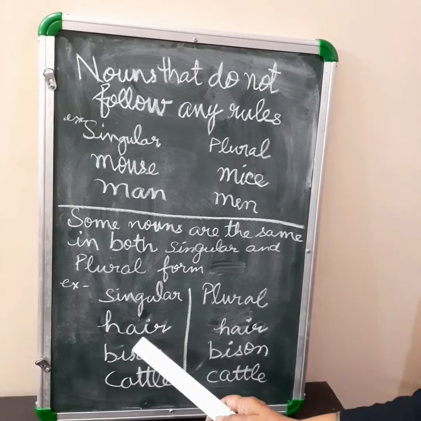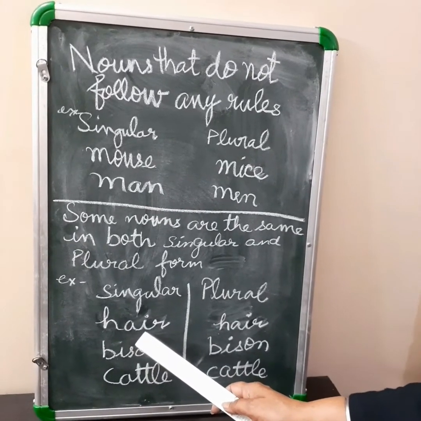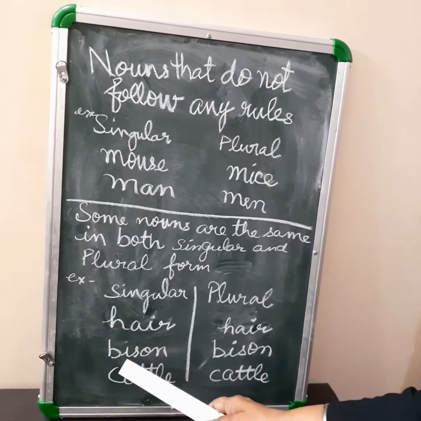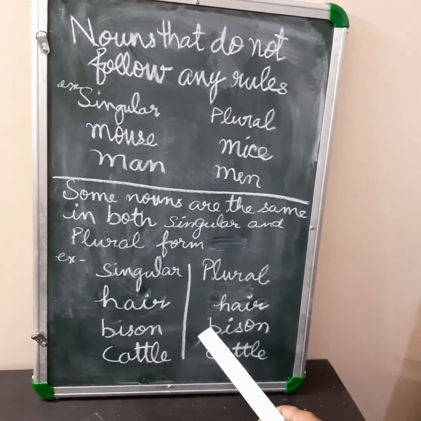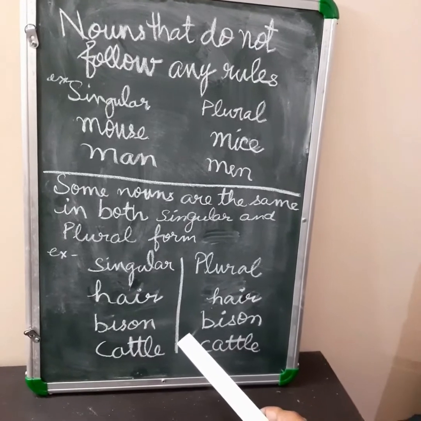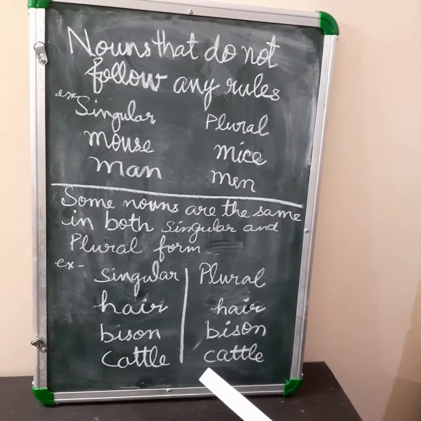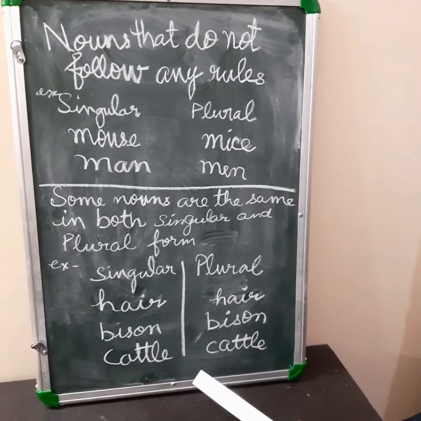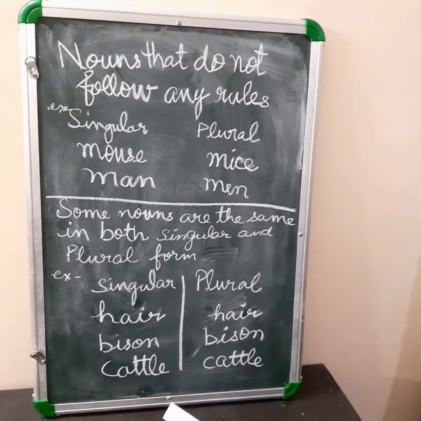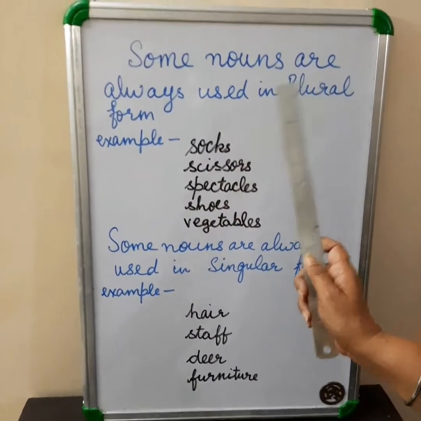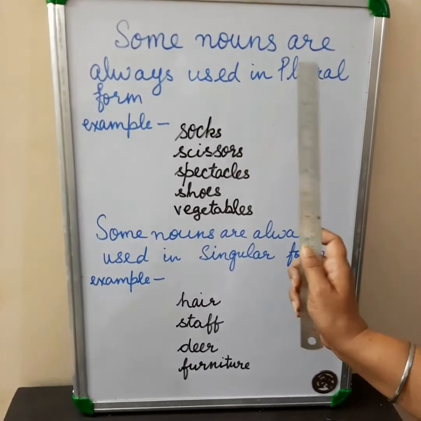For example, deer. We always say deer. We never say deers. Bison. Plural of bison is bison. Cattle. Always we say cattle, whether it is one or many. Children, there are some nouns which are always used in plural form.